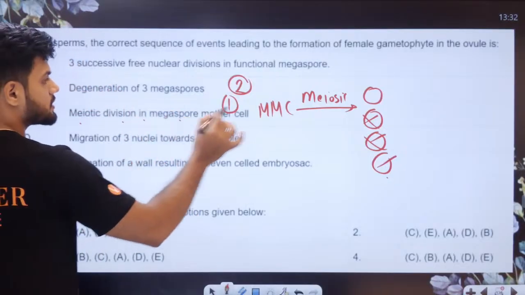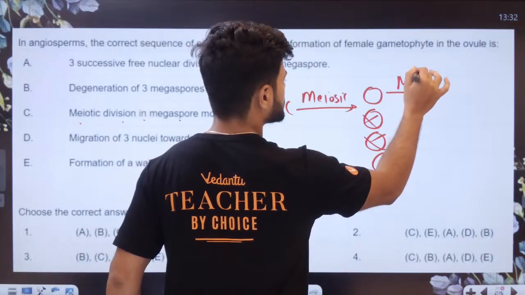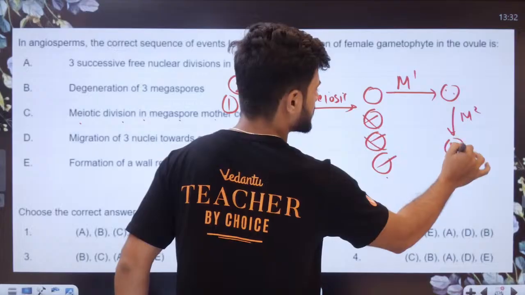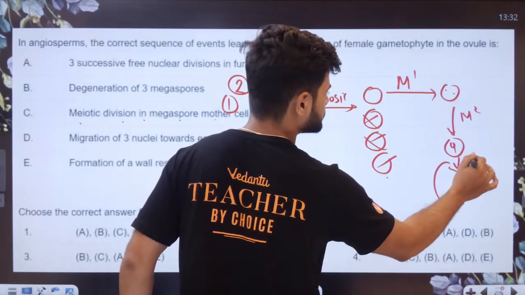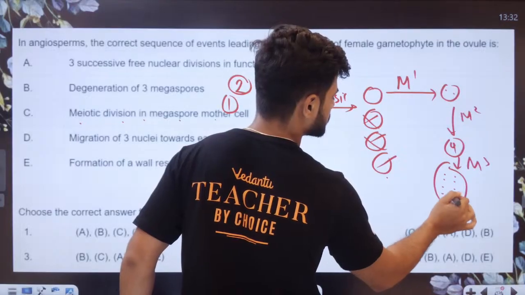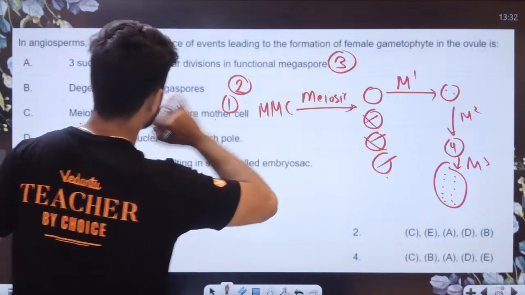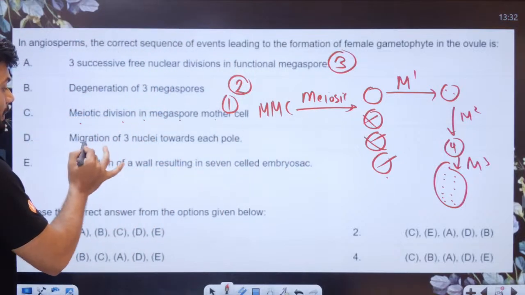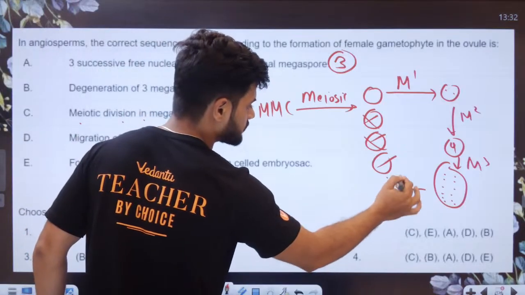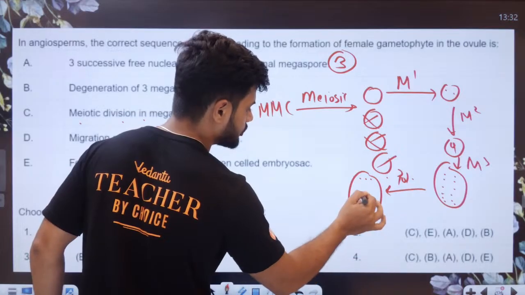Okay. This will undergo 3 mitoses now. Mitosis 1, 2 cells. Mitosis 2, 4 cells. Mitosis 3, 8 cells. Okay, third option: migration of 3 nuclei towards each pole. Now there will be polarization. They'll migrate, 3 here, 2 in the middle.